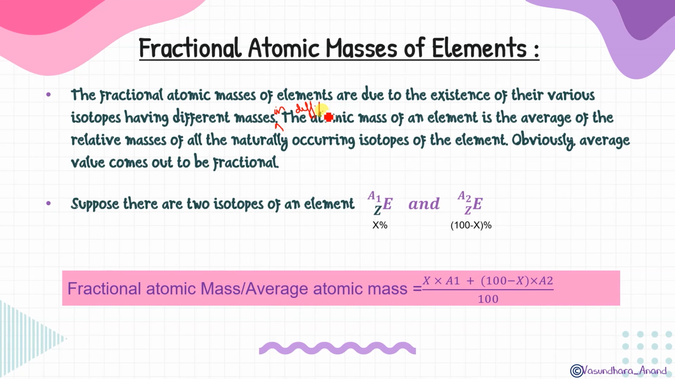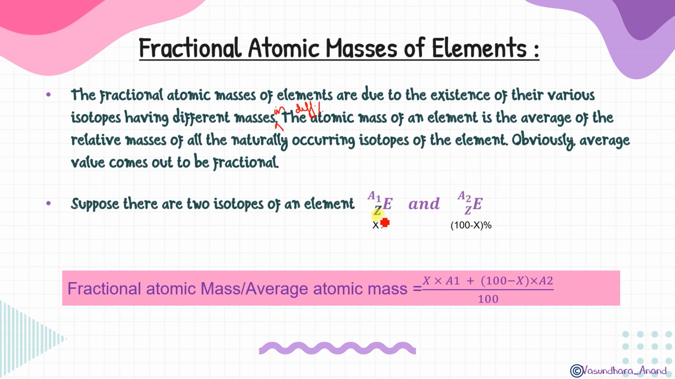So let's just go through this. The atomic mass of an element is the average of the relative masses of all the naturally occurring isotopes of the element. Obviously, the average value comes out to be fractional. कैसे होता है? Let's see this. Suppose there are two isotopes of an element. दो isotopes हैं, element E और ये element E. ठीक है, because they are isotopes, obviously the element should be the same, so that's why I have marked E and E. Hence their atomic number will also be the same, Z and Z, but their atomic masses will be different. So this is A1 and this is A2. I hope it is clear.